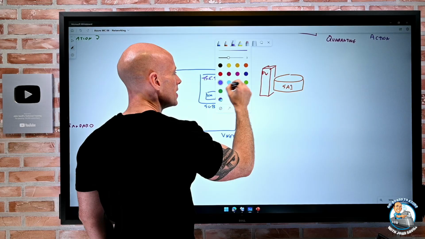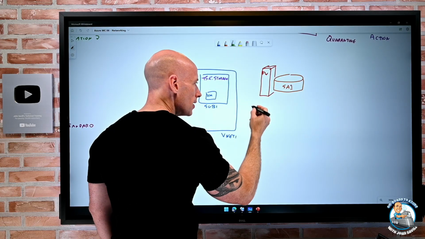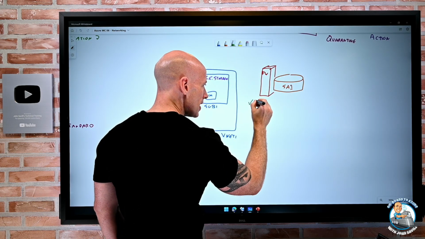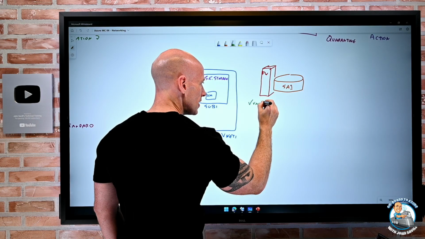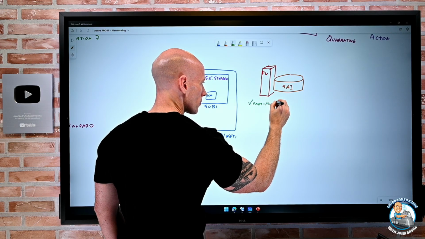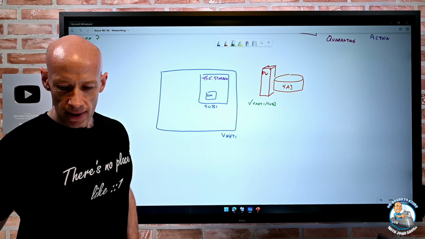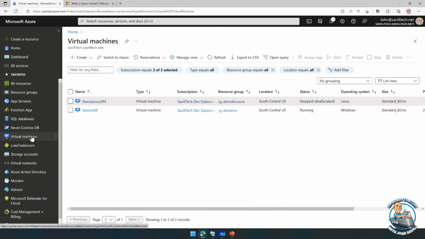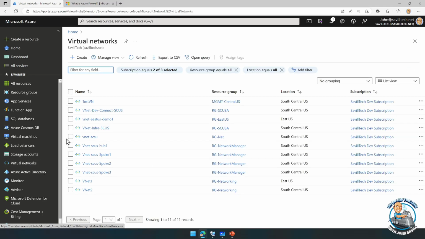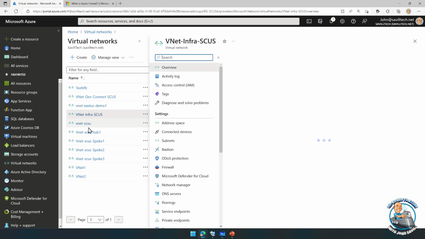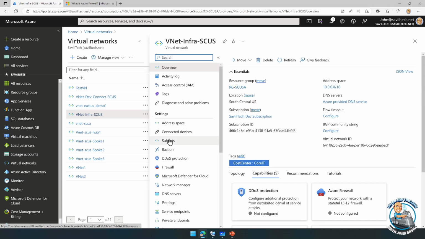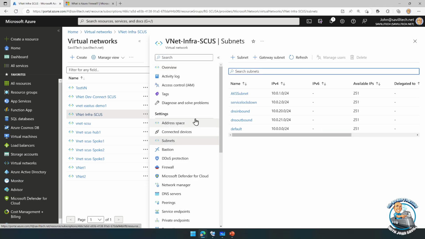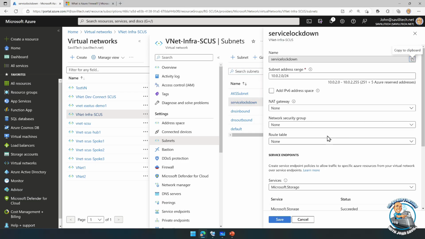Then what I can say is on the firewall configuration, I'm going to say yes, allow in VNet 1, subnet 1, but not other things. And we can see that. So if we jump over, firstly, if I looked at my virtual network, now I don't actually have to do this in advance. If I was just to go and create one of these rules, it will say, hey, this subnet doesn't have the service endpoint, should I create it? But let's say we're ahead of ourselves.